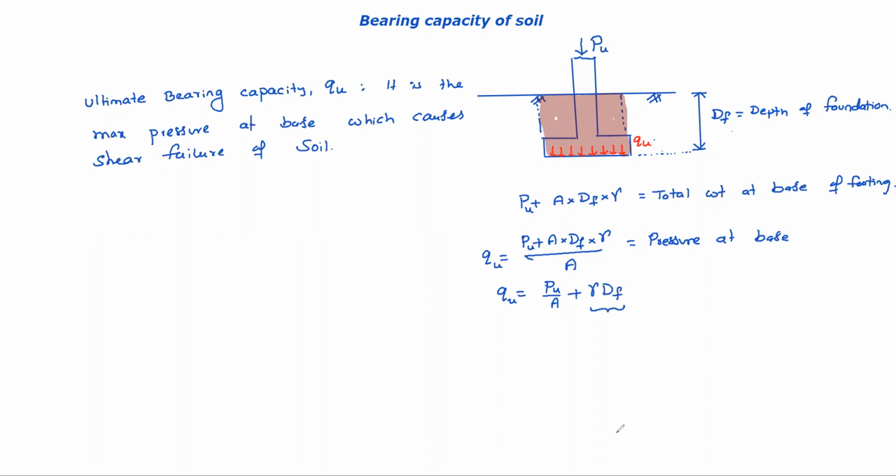So now, if you want to talk about the pressure caused by external loads, that means we need to separate this gamma DF. That is called net ultimate bearing capacity or ultimate net bearing capacity. Generally we call it net ultimate bearing capacity, QNU. So it is defined as basically the maximum pressure.